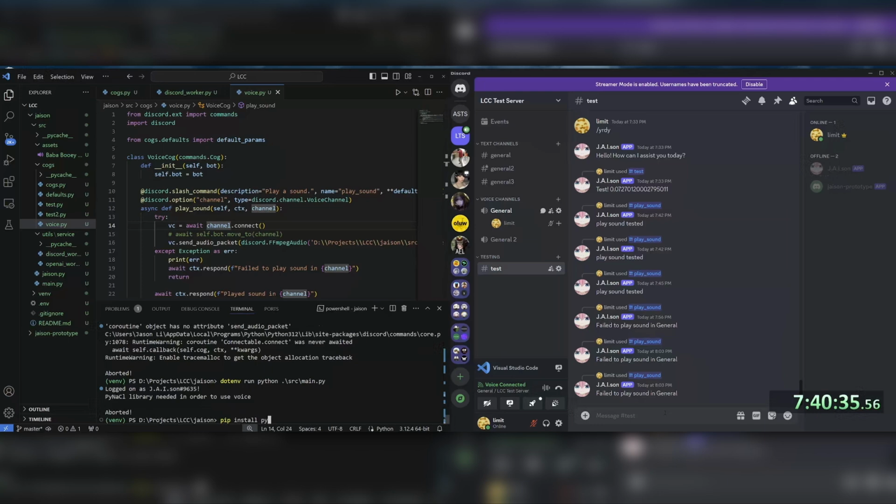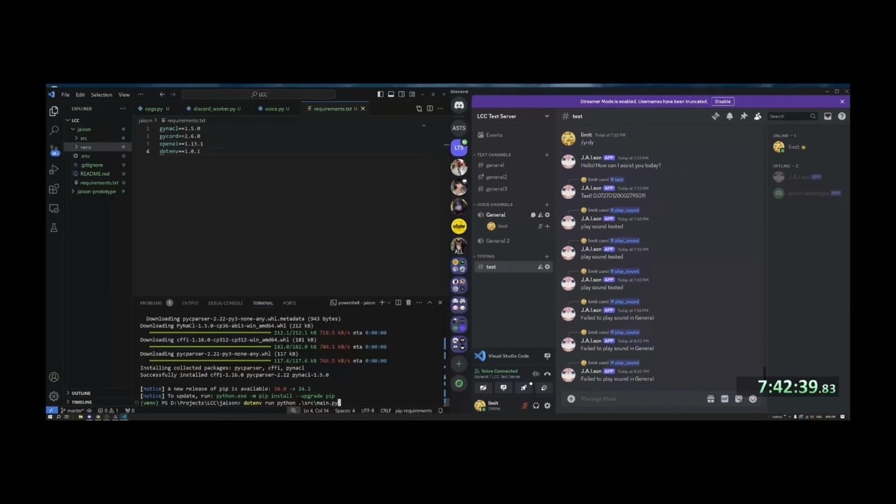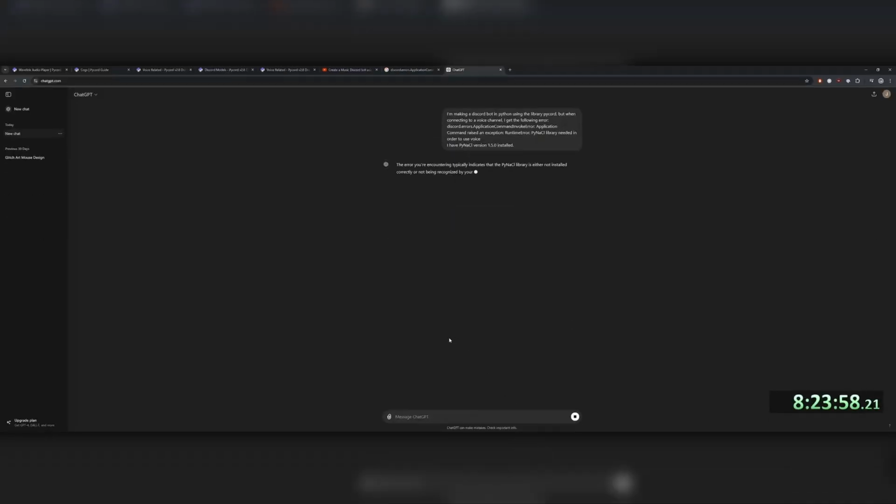I spent so long thinking it was a dependency issue, which it technically is, and I was looking through the problem forum after problem forum after problem forum until I finally cracked and asked ChatGPT to give me a solution. And if you're still learning, don't use AI to code for you unless you really have to.